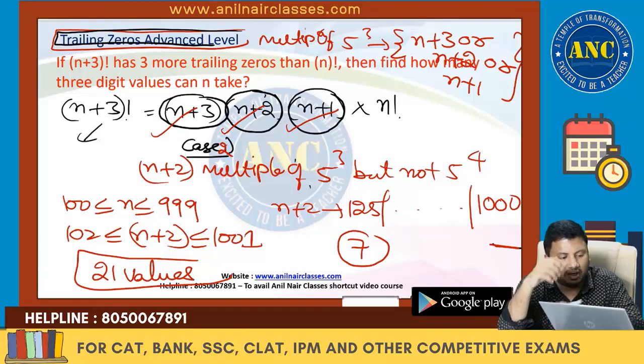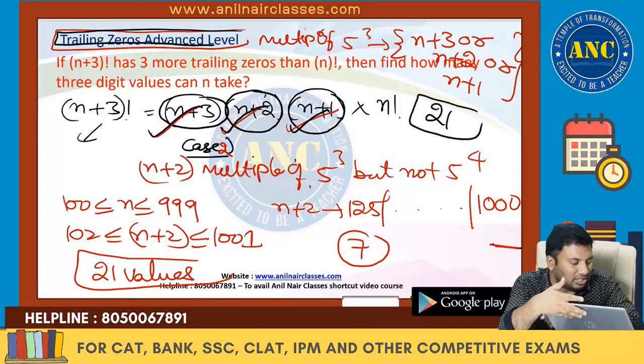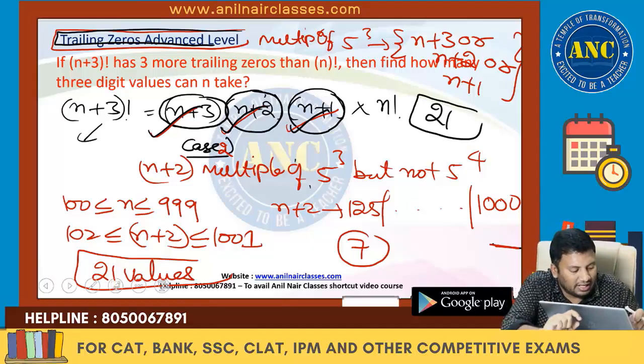100 less than or equivalent to n. Here I got 7 cases, or condition. 7 plus 7 plus 7 is 21. I hope this idea is clear.